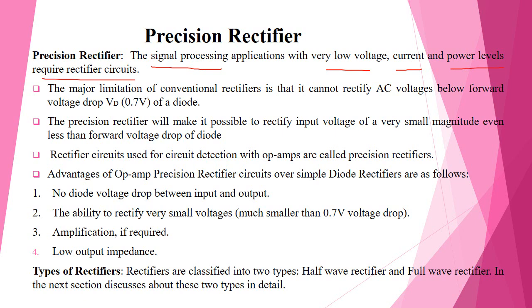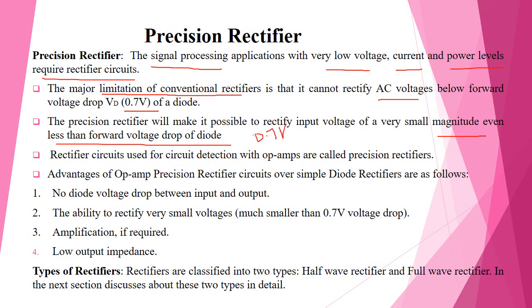The precision rectifier has more advantages than the conventional rectifier. One limitation of the conventional rectifier is that it cannot rectify an AC voltage below the forward voltage of the diode, 0.7 volt. The precision rectifier can rectify very small magnitudes, even less than the forward voltage, below 0.7 volt.